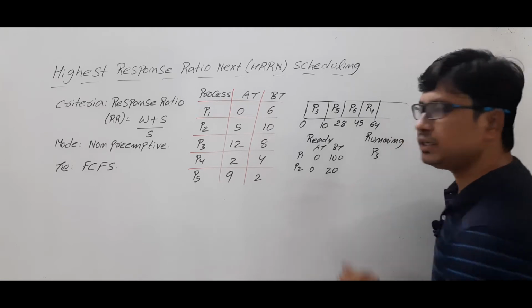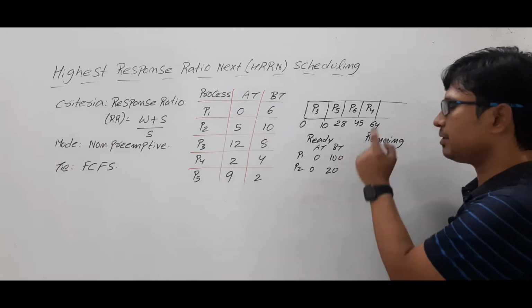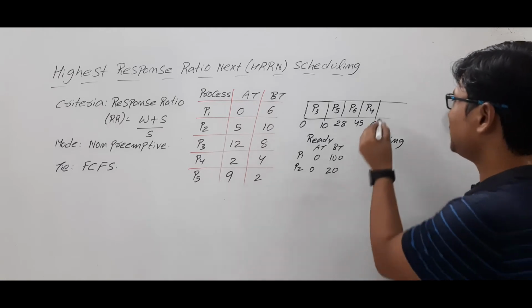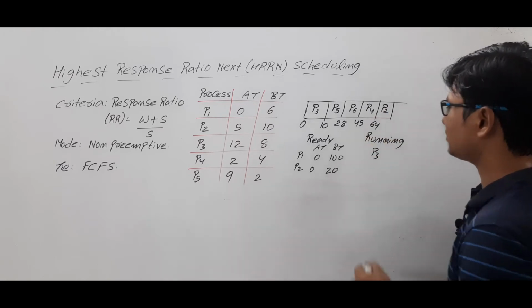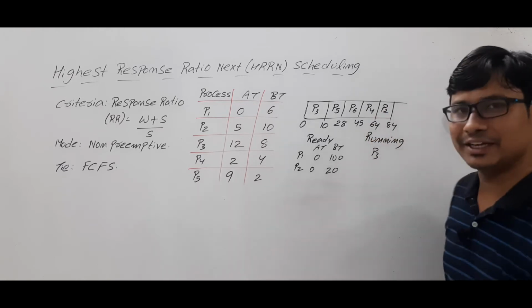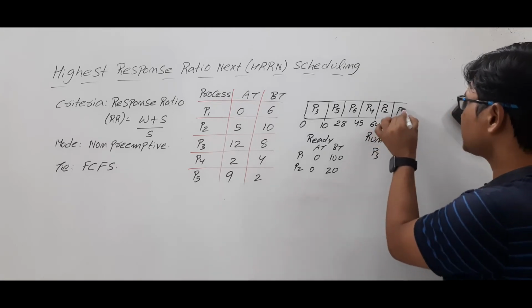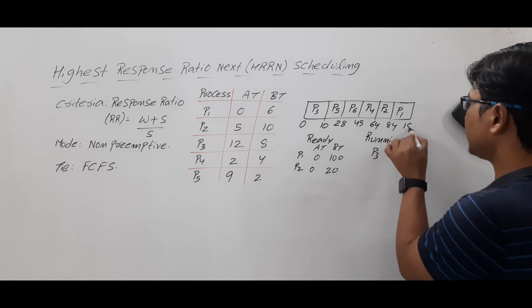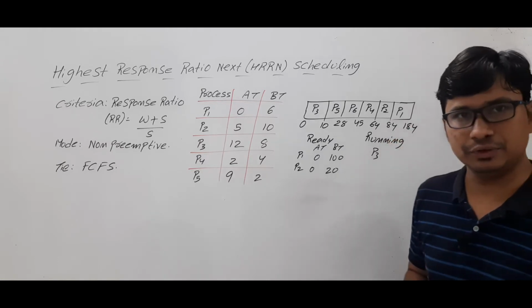Then process P2 will be dispatched, because if you compare P1 and P2, P2's burst time is less. So P2 will run for another 20 units of time. At 84 units of time, it has been completed. Then process P1 will be dispatched and it will run for 100 units of time, so it will complete at 184 units of time.